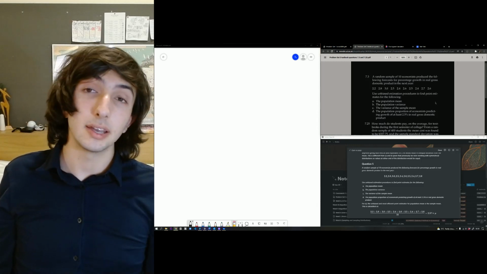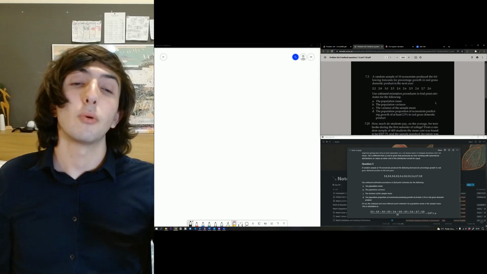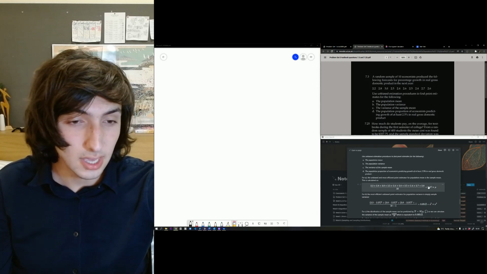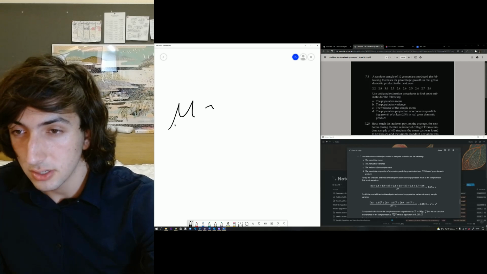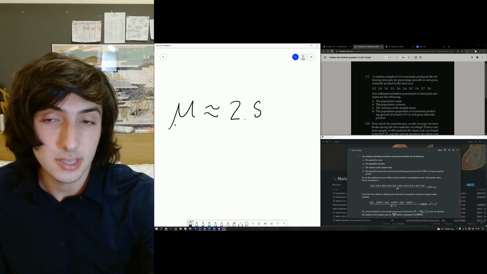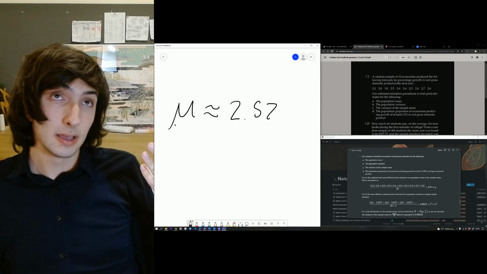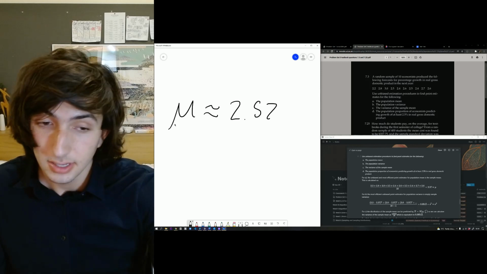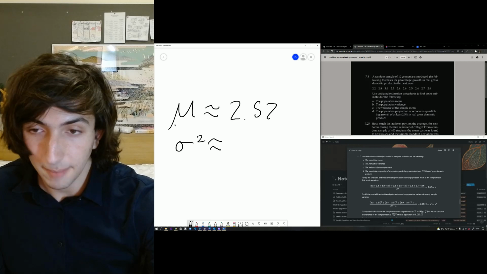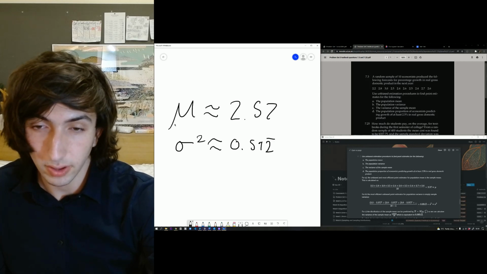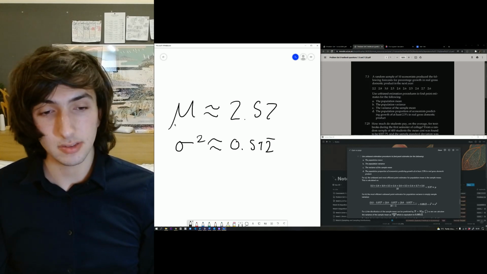Well, there's quite a simple way. It's just sample mean. Of course, the larger your sample is, the better, but this is a point estimator, okay? As you can sort of see here, the population mean you should achieve is roughly around 2.57. Again, if we want to calculate population variance, the best estimator is sample variance, shockingly enough. So that's going to be around 0.512 recurring.